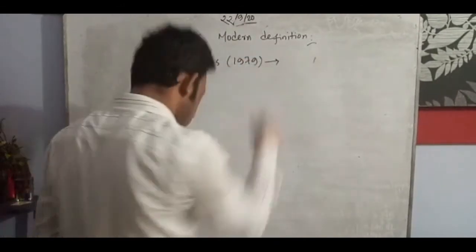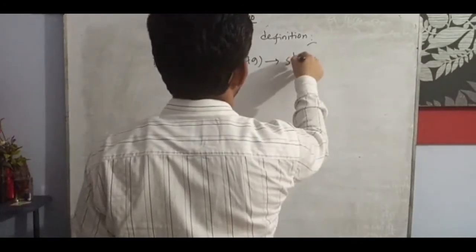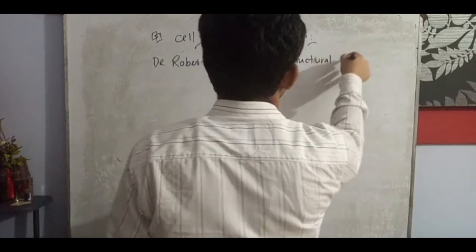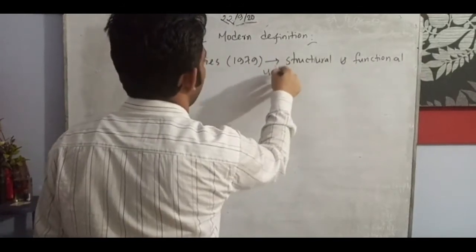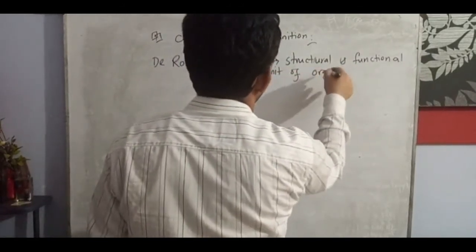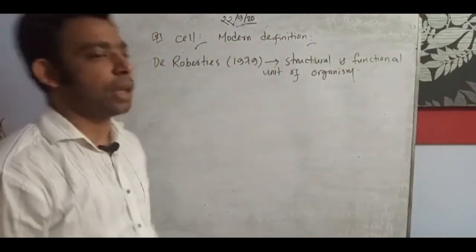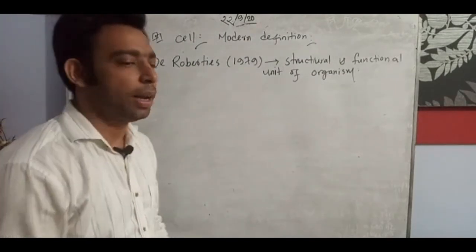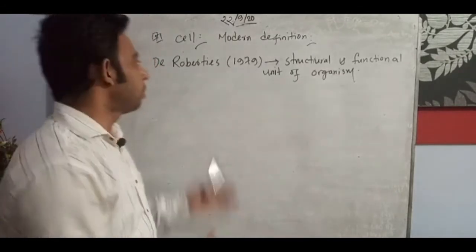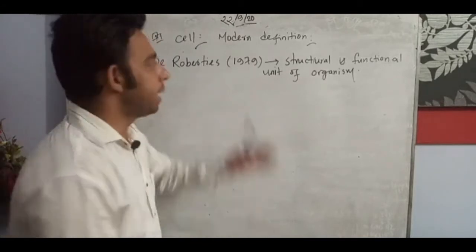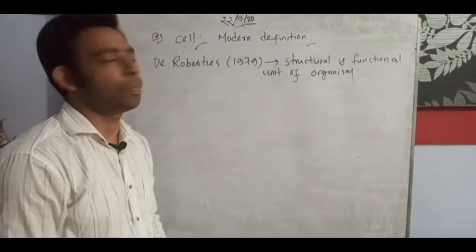In 1979 they gave the definition of the cell, and they told that generally it is the structural and functional unit of a living organism. You can write structural and functional unit of the living organism if it is asked. So D. Ravertis in 1979 gave the definition: it is the structural and functional unit of the living organism. Who told this one? D. Ravertis. In which year? In 1979.